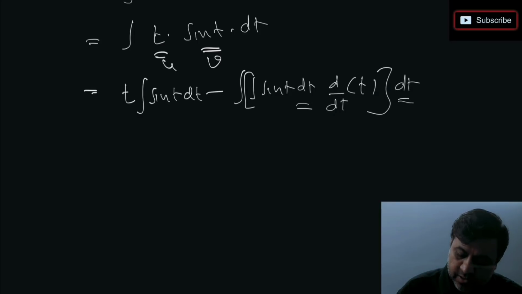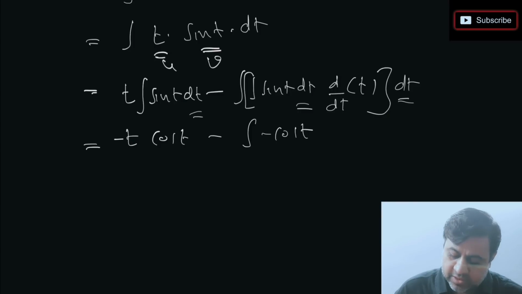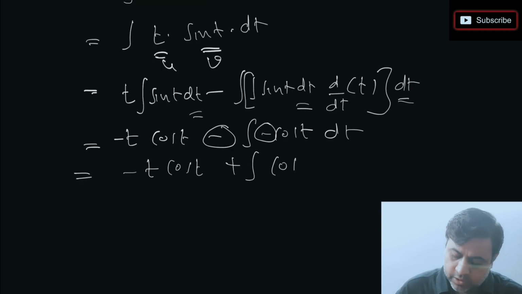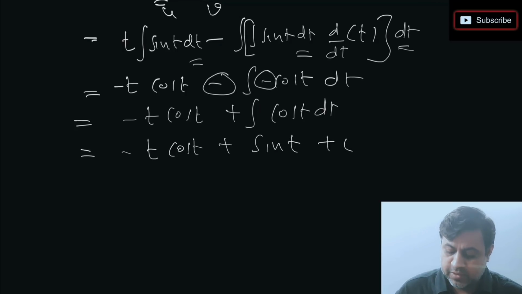So observe, मैंने हर जगह पे dt लिखा है, कहीं पे भी dx नहीं लिखा है. Student make such mistakes often in the exam. So integration of sin t will be minus cos t. So minus cos t, derivative of t is 1, so I'm not writing it. Next step, this minus and minus here will make it plus. So integration of cos t आ गया, and I hope everybody know what is integration of cos t. Integration of cos t will be sin t plus c लिख देता हूँ मैं.